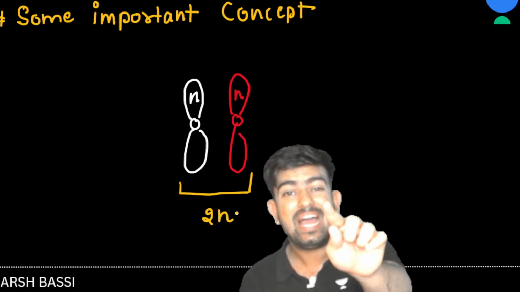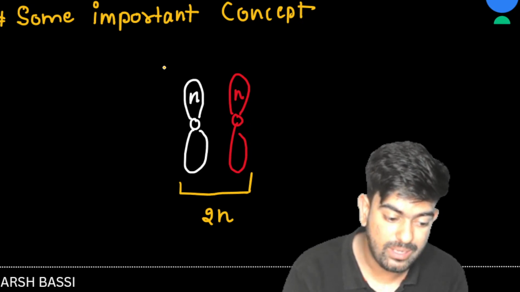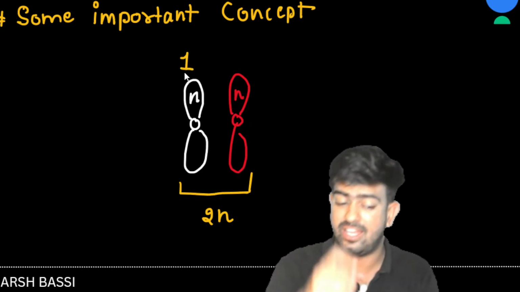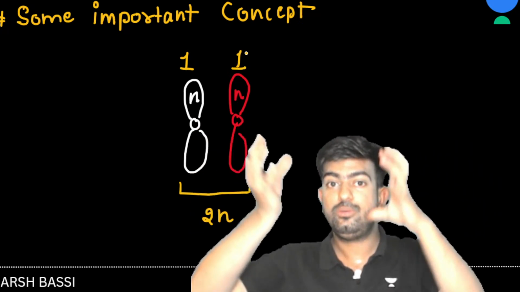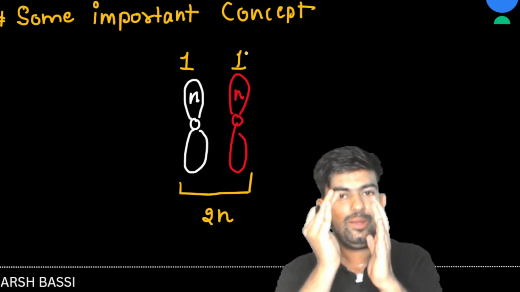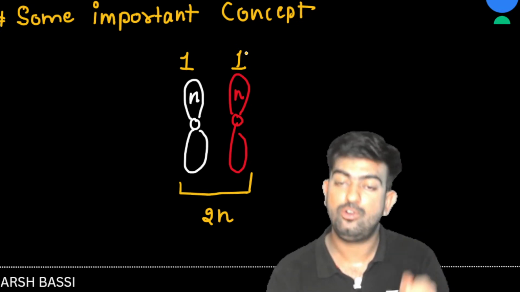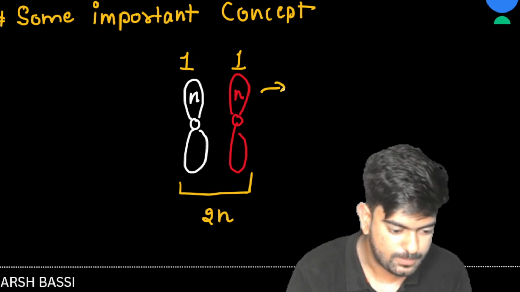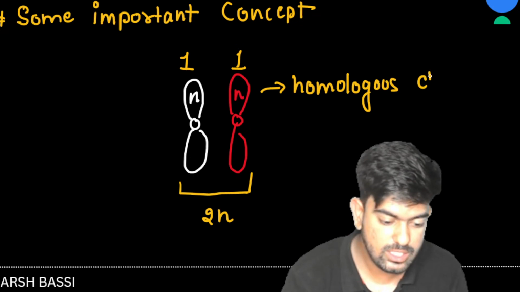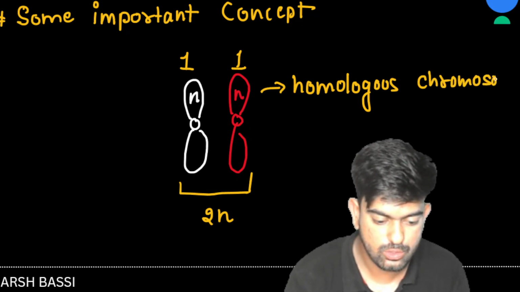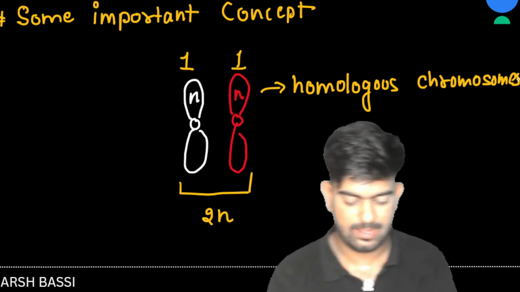This is known as homologous chromosomes. Suppose this is chromosome number 1 which you got from your father, and this is chromosome number 1 which you got from your mother, and both chromosomes sit together inside your body. This makes the homologous chromosomes. I hope this concept is very clear to you. If you have doubts, let me know in the comment section.